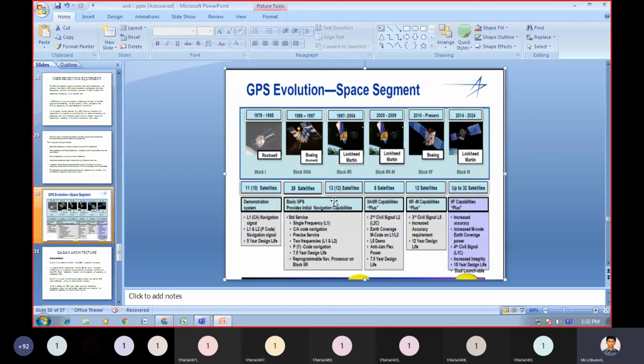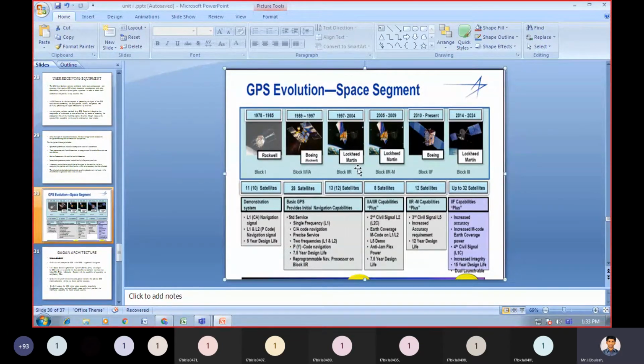Coming to Block 2 or Block 2A, which runs from 1989 to 1997, this is under service only. In this period, we have 28 satellites. These 28 satellites provide initial navigation capabilities.